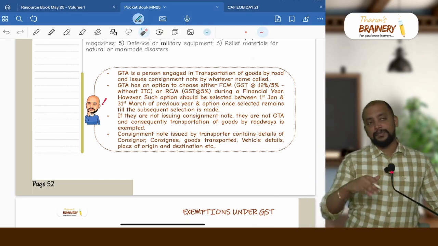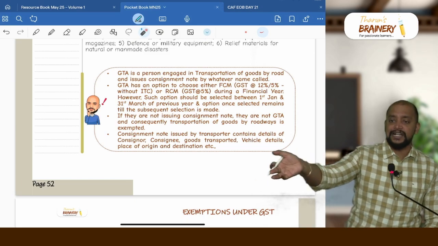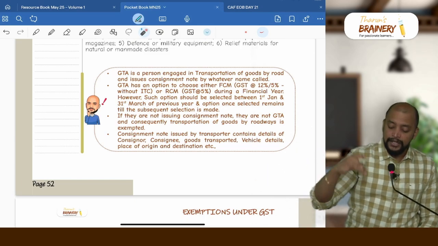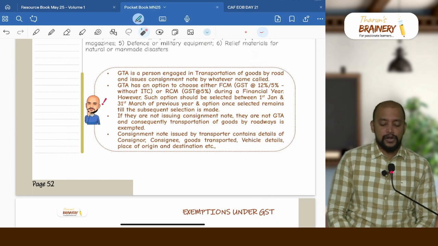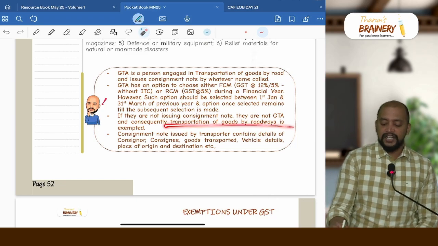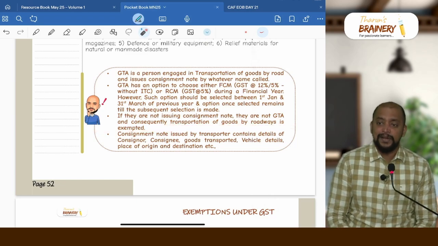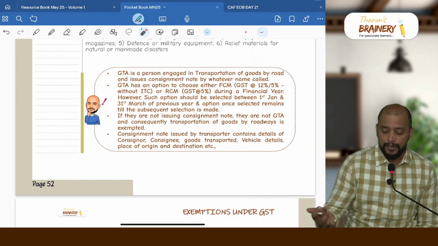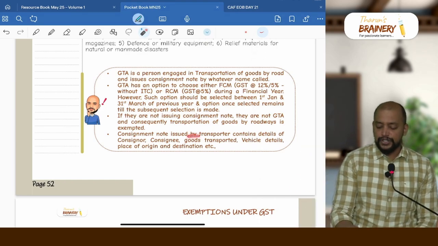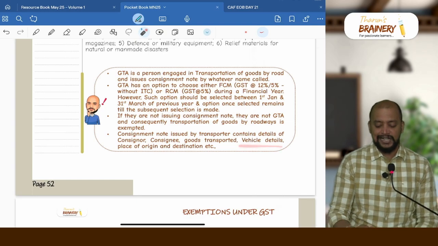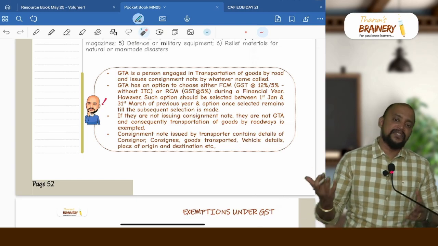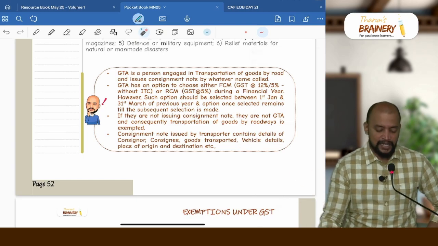Of course, this 12% or 5% recipient can definitely take ITC. This restriction is only to the goods transport agency. If they are not issuing consignment note, then they are not called as GTA, and consequently transportation of goods by roadways will be exempted, because other than GTA courier will be exempted. Consignment note issued by transporter contain details of consignor, consignee, goods transported, vehicle details, all the other details like where it started, where it ended, everything will be there.